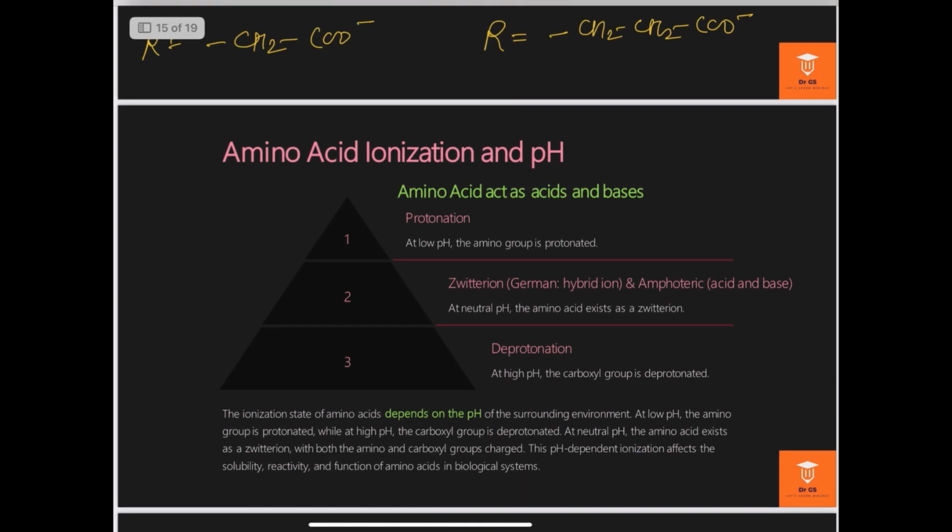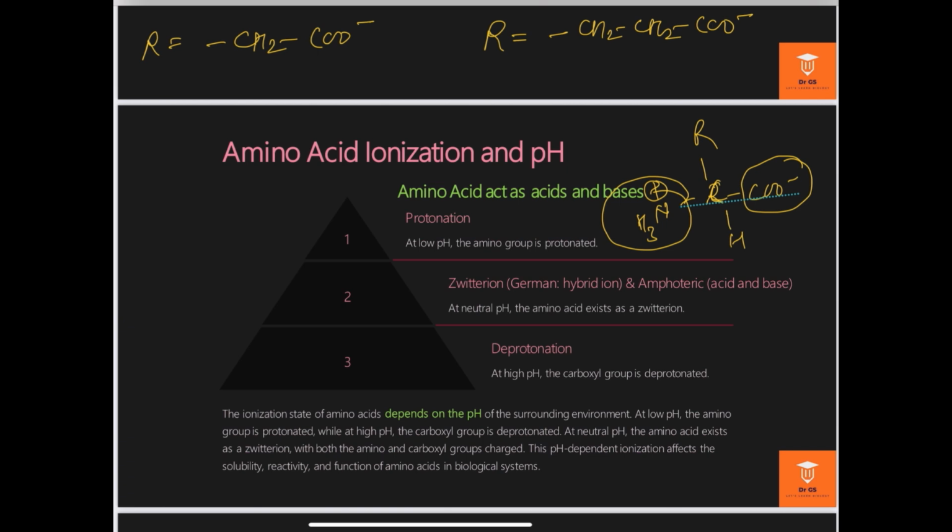So now I am going to explain amino acid ionization and pH. Why are we talking about the ionization nature? We know the typical structure of an amino acid, which I am writing again here. One group is COO minus, another group is NH3 plus, and an R group and a hydrogen. Each amino acid has at least one carboxylic group and at least one amino group, and plus and minus neutralize each other. It seems like a neutral molecule.